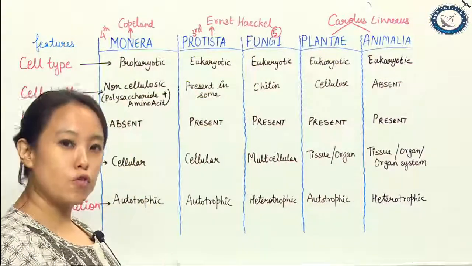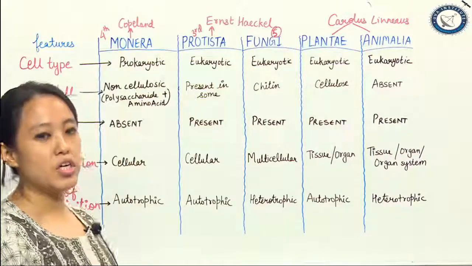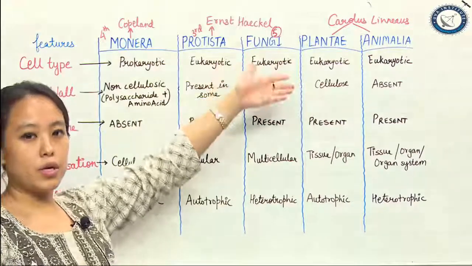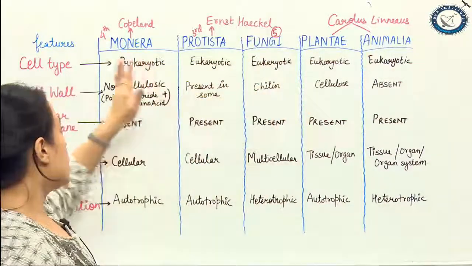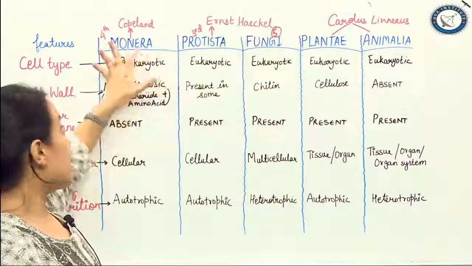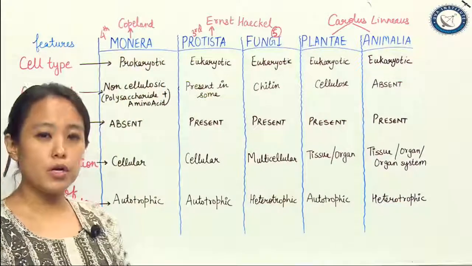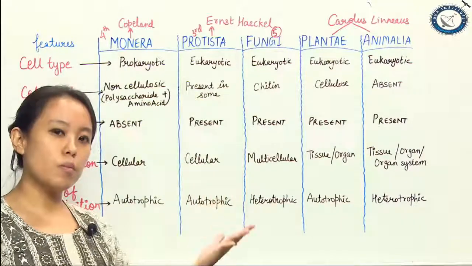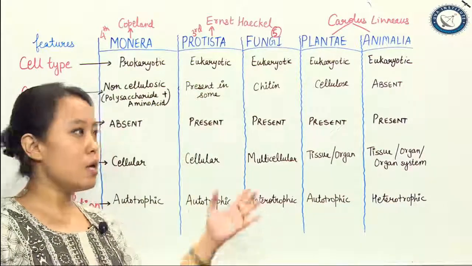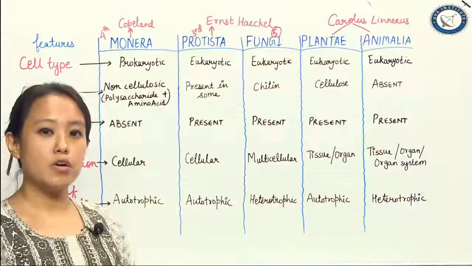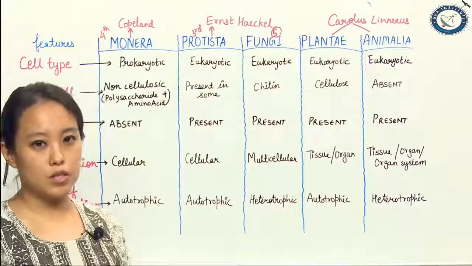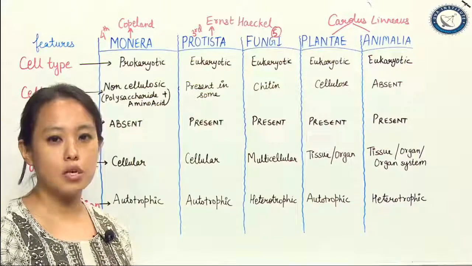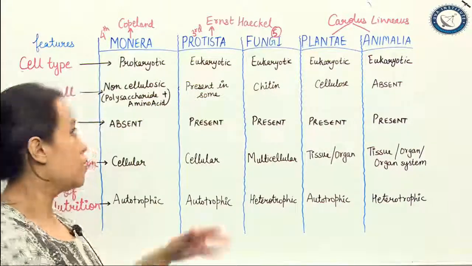Cell type will be, of course, Monera. Monerans are the one which majorly deals with your prokaryotes. Prokaryote, eukaryotic, of course eukaryotic. Then we have cell wall. We are talking about Monera. Yes, exceptions to Monera are always there, because now we are talking about your 5 kingdom of classification, but after this slide I will be taking care of your 6 kingdom classification as well, and the general basic criteria in order to distinguish the 6 kingdom classification from the 5th one.